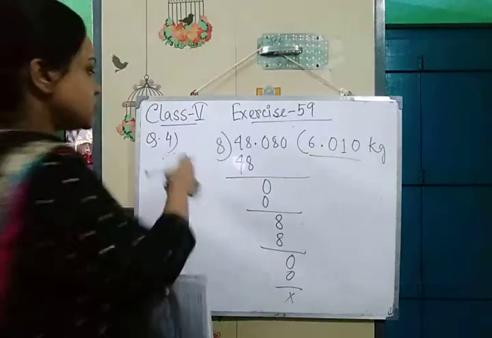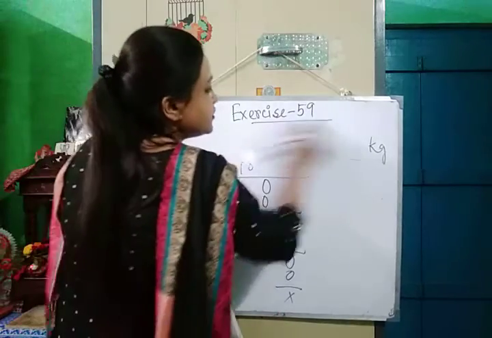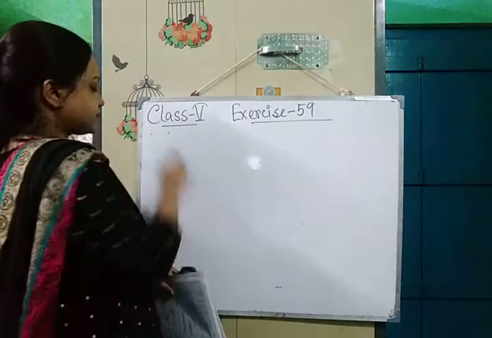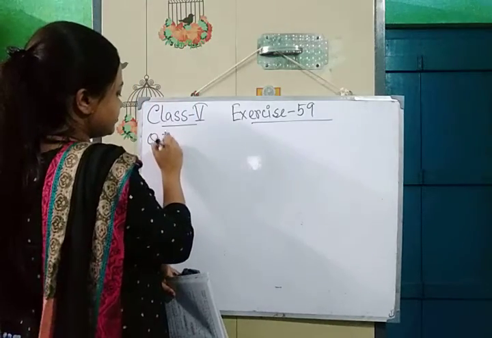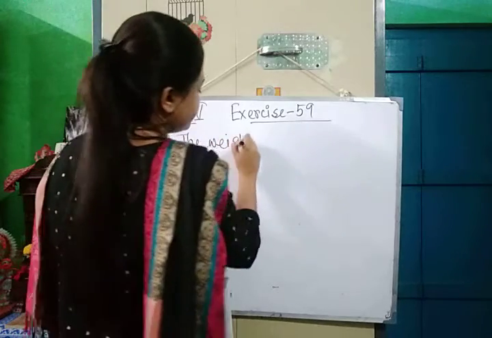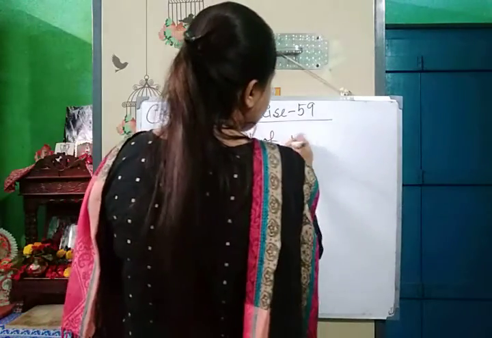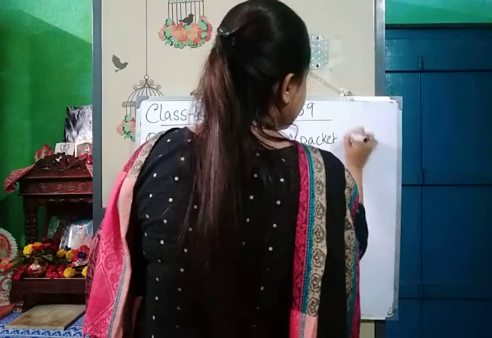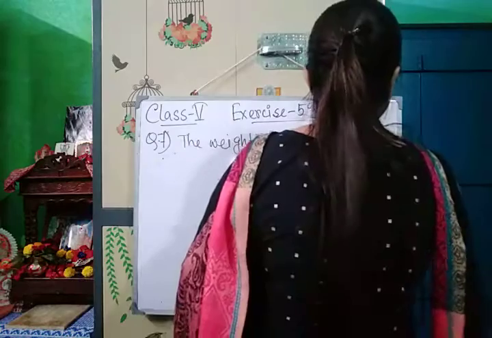Okay. So, what statement will we write here? The weight of one packet is 875 gram.